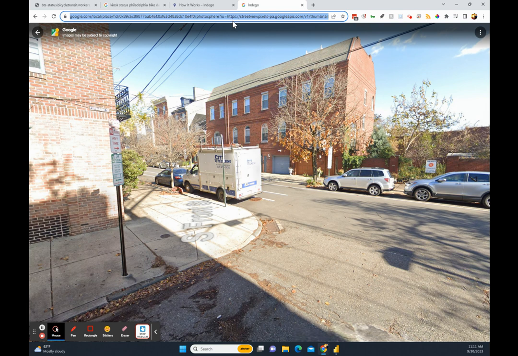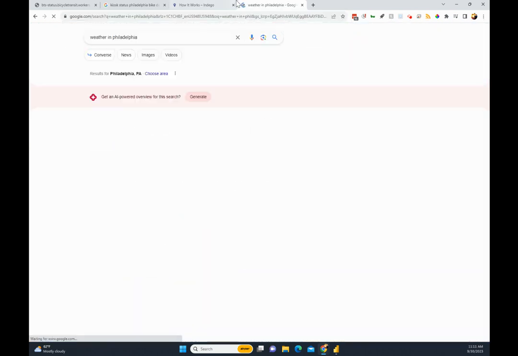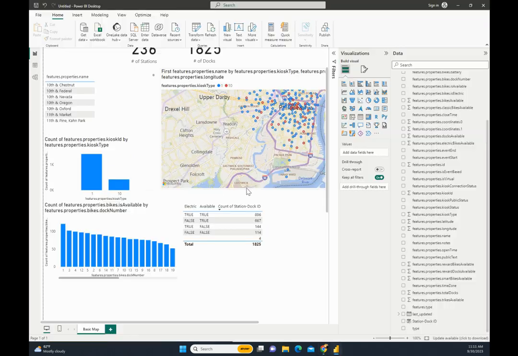Let's check out the weather in Philadelphia. 67 degrees, I would bike in that. Okay, so I am wrong. Something about my analysis is probably off here.